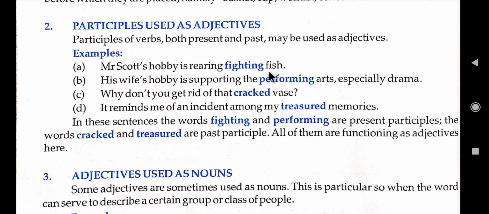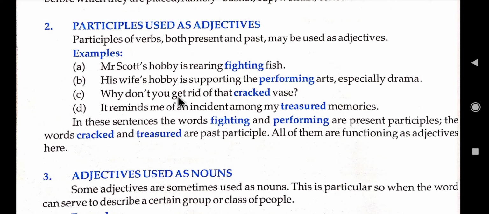Fighting fish. His wife's hobby is supporting the performing arts, especially drama. We know that perform is a verb, but here we have not used it as a verb. What is his wife's hobby? Her hobby is performing arts, especially drama.